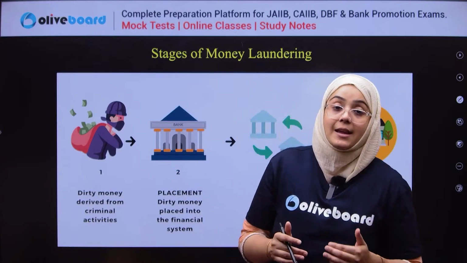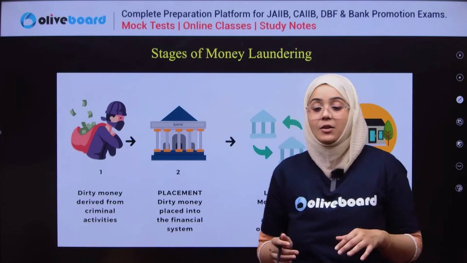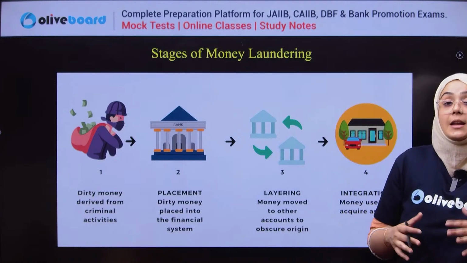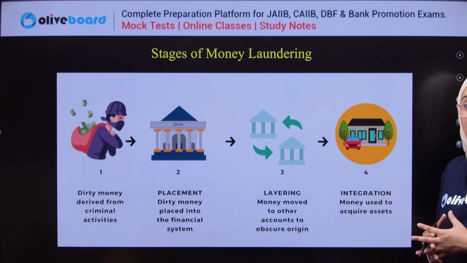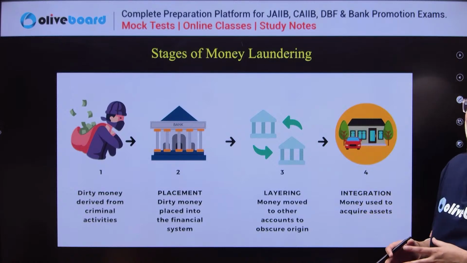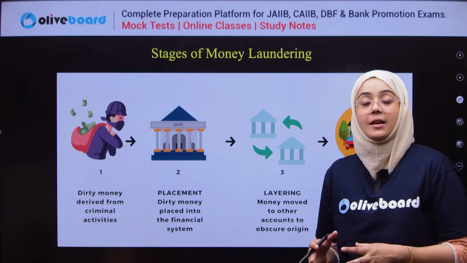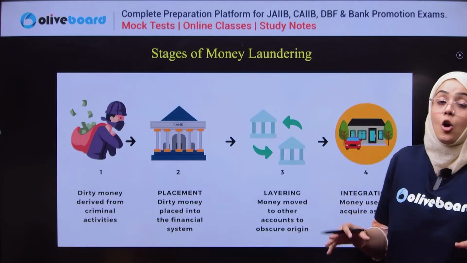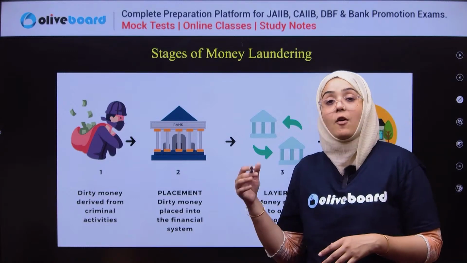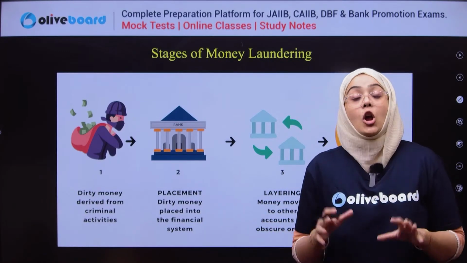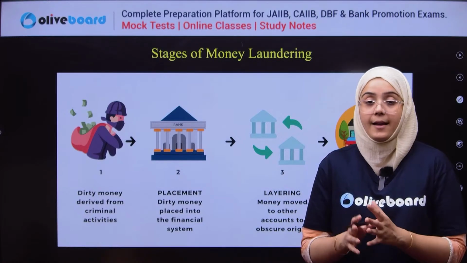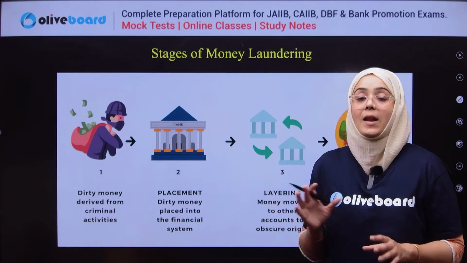Now the final thing is placing, or integration, of this fund. Integration means you are collecting this fund, and now this money is used to acquire some asset in the economy. Finally, whatever illegal money you have earned from illegal activities has been utilized to acquire some legal asset. The whole process is known as money laundering.